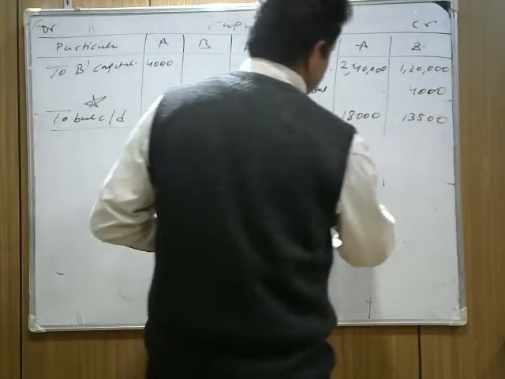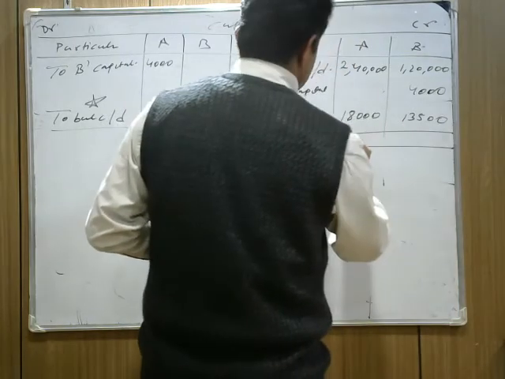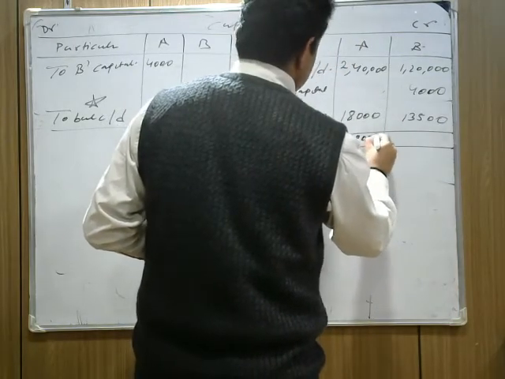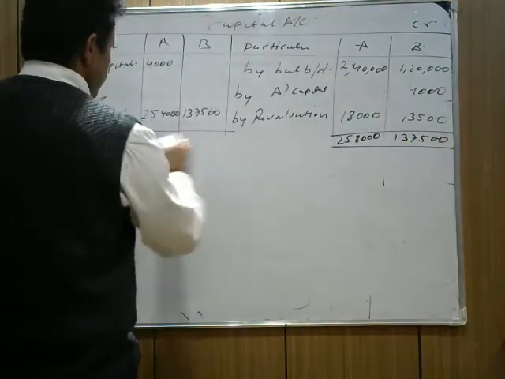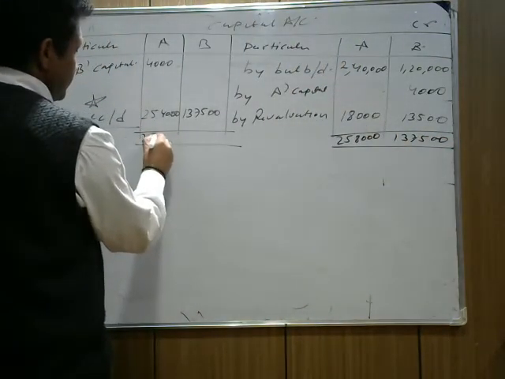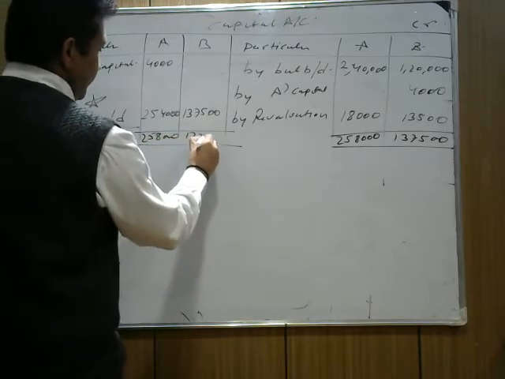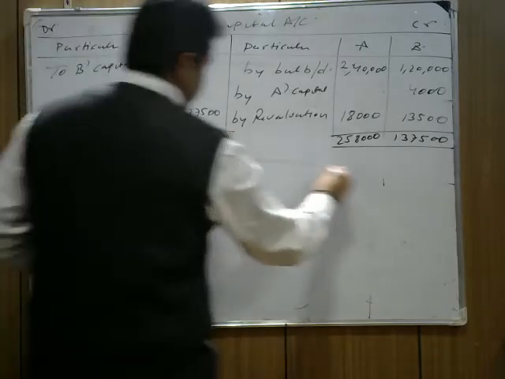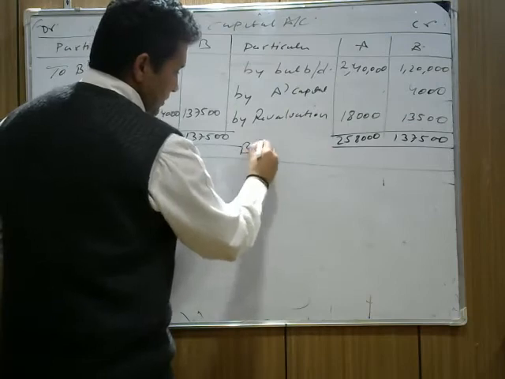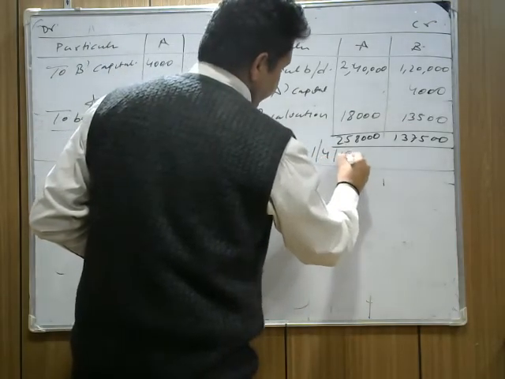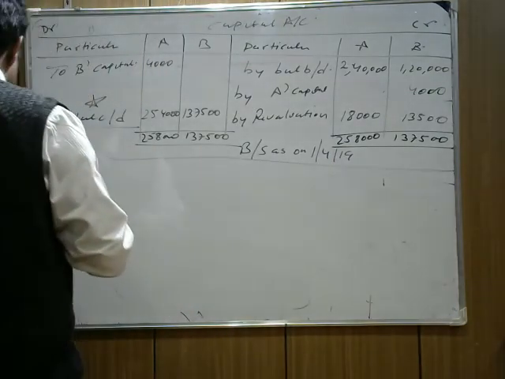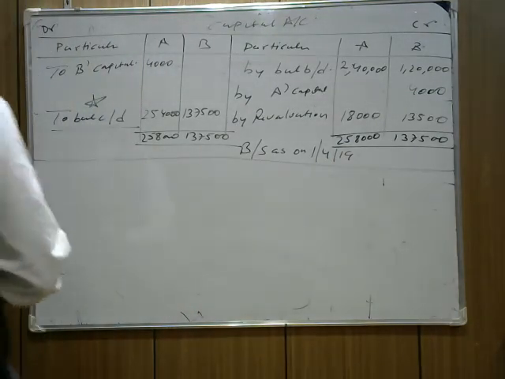So I can write here, because we have less space, 258,000 and 137,500. Now we make the balance sheet. Balance sheet as on 1st April 2019, which is mentioned in the question.